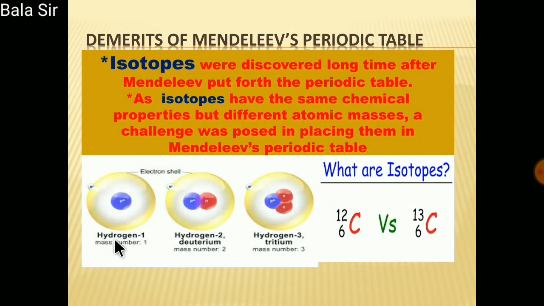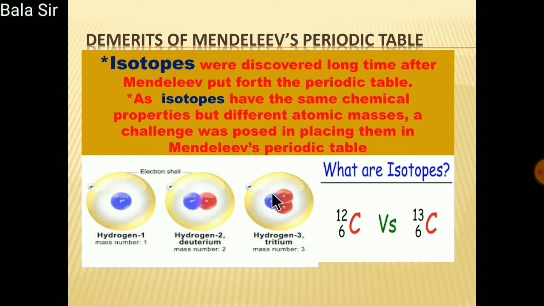You can see one example, hydrogen 1, but when two hydrogens are there, you can write H2. When three hydrogens are there, it is H3, but all of them are H, that is hydrogen. So the properties are the same, but their atomic masses are different. When I consider H2, the atomic mass becomes 1 plus 1, 2.